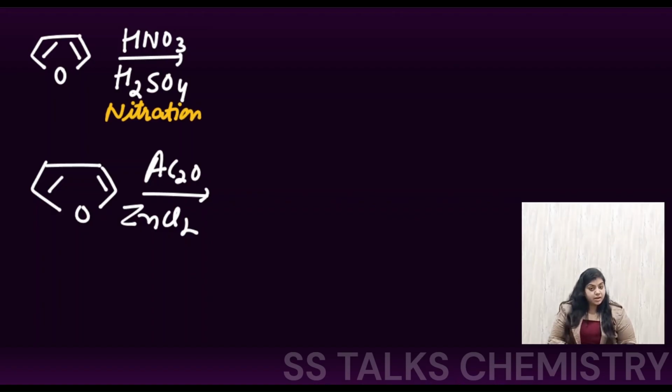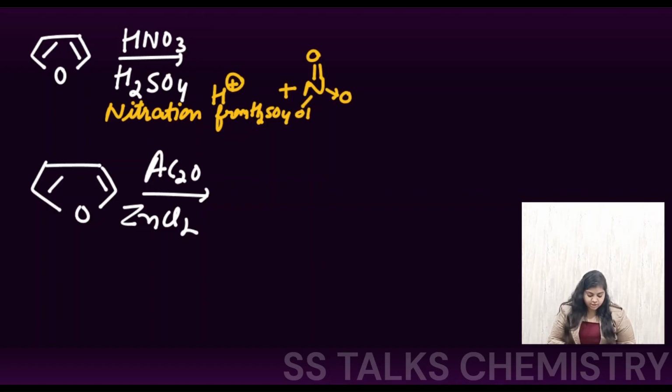Among nitric acid and sulfuric acid, sulfuric acid is more acidic in nature. So here H positive will be provided from H2SO4 to nitric acid, which is this species, where nitrogen is double bonded to oxygen, and the OH is present.